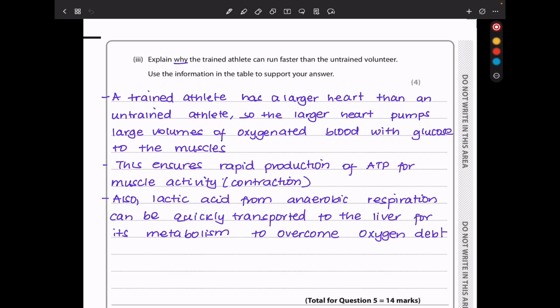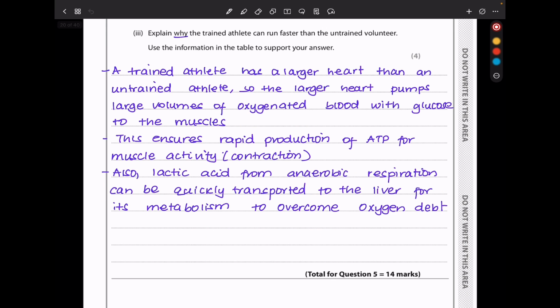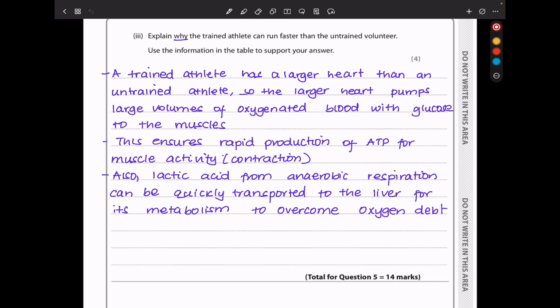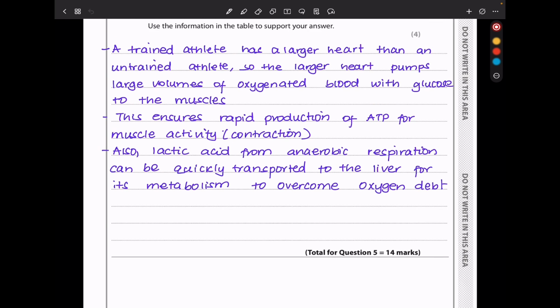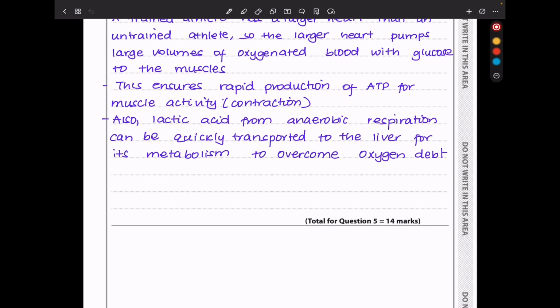This ensures rapid production of ATP for muscle activity, which is going to be muscle contraction. And also this ensures that lactic acid from anaerobic respiration can be quickly transported to the liver for its metabolism in order to overcome oxygen debt. That's why after exercise, the heart rate of the trained athlete returns faster to their resting heart rate in comparison to the untrained volunteer. So this brings us to the end of question 5. Let's continue to question 6.